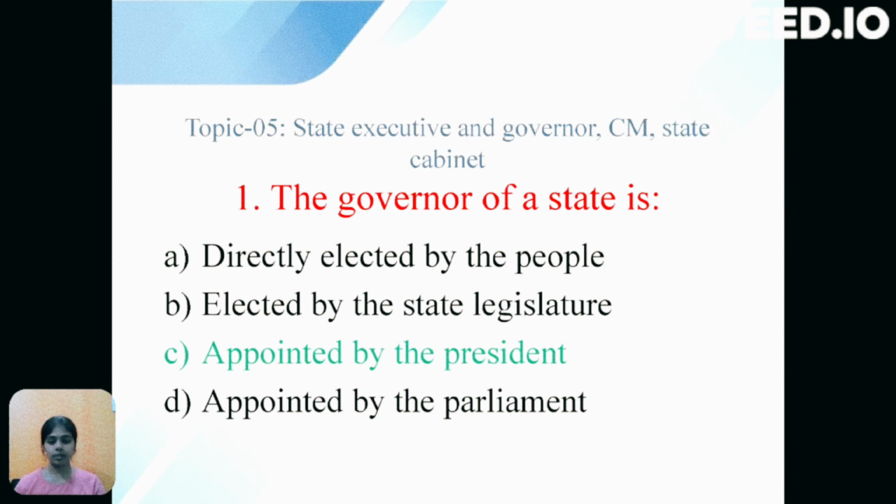Under this, the first question is, the governor of a state is. Options are option A, directly elected by the people, option B, elected by the state legislature, option C, appointed by the president, option D, appointed by the parliament. The correct option is C, that is appointed by the president.